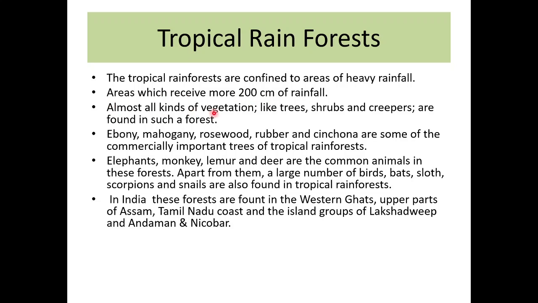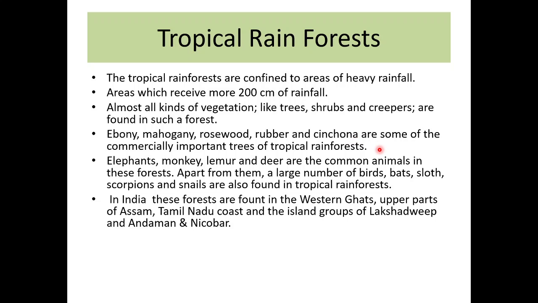Almost all kinds of vegetation like trees, shrubs, creepers are found in such a forest. So in this type of forest you will find every kind of vegetation, including trees, shrubs, and creepers, the vines, you will find them too. Ebony, mahogany, rosewood, rubber, cinchona are some of the commercially important trees of tropical rainforest. The important trees found in these forests which are used commercially are ebony, mahogany, rosewood, rubber and cinchona.